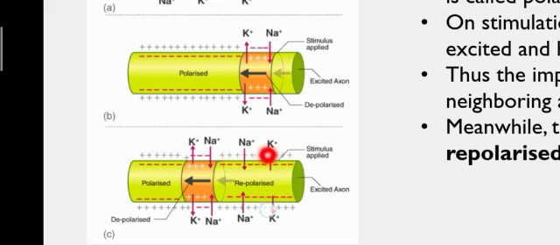When the impulse is carried to the next neighboring area, it again gets excited, and the positive ions move inward. So this area becomes polarized and this area becomes repolarized.